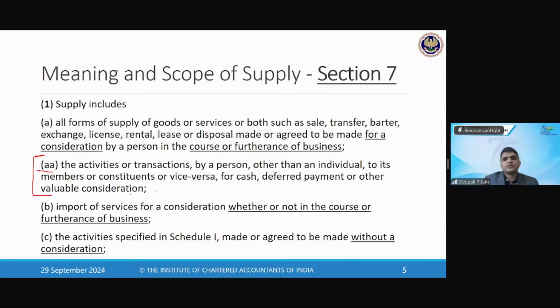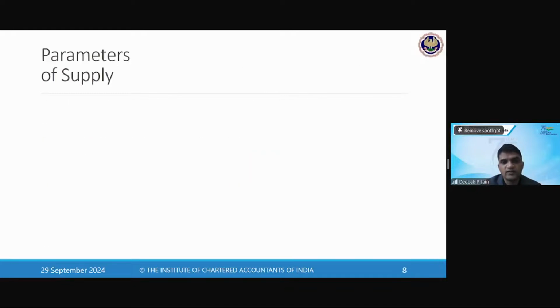So, clear with the concept of supply. Now we'll get into what we understood from the definition. Now we will try to decipher the definition in different terms. First is, what are the parameters of supply?